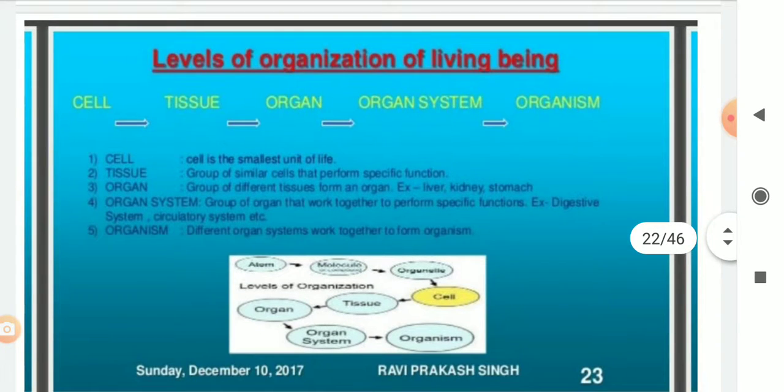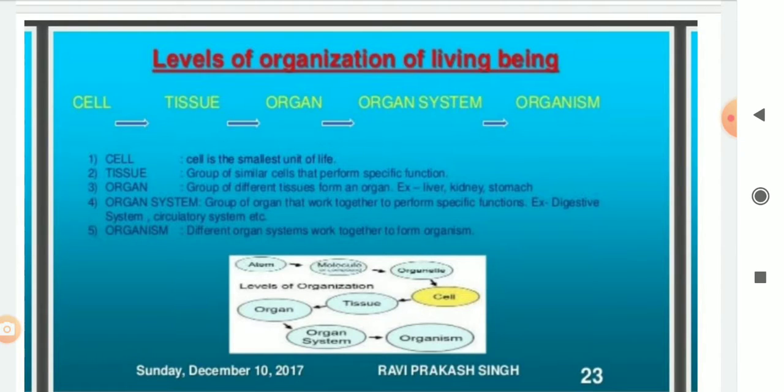Level of organization of living beings. Cell is the smallest unit. The group of cells which performs a specific function, a particular function, is called tissue. Tissues combine to form organs like liver, kidney, stomach. These are the organs of the digestive system. When many organs combine, they will form a digestive system.